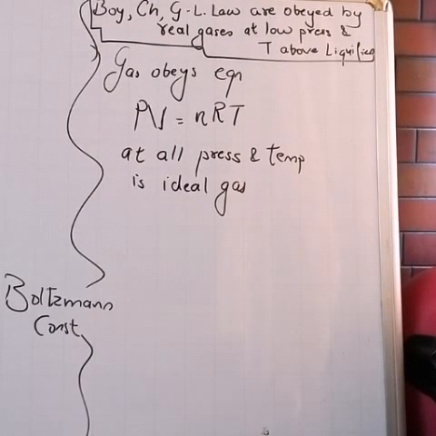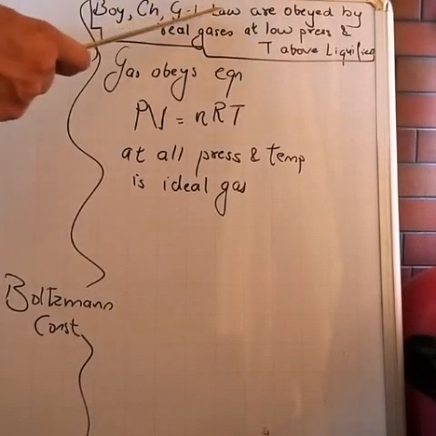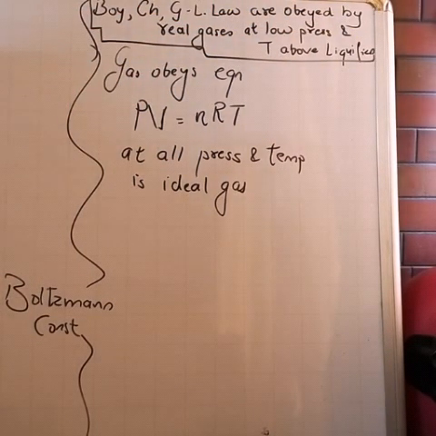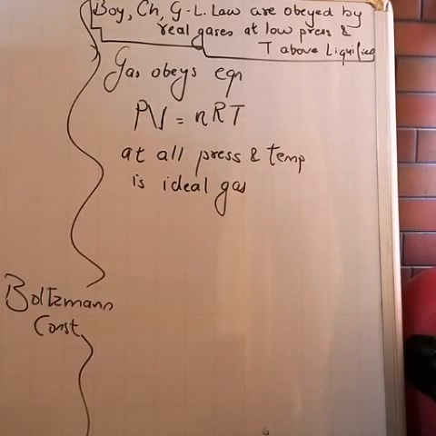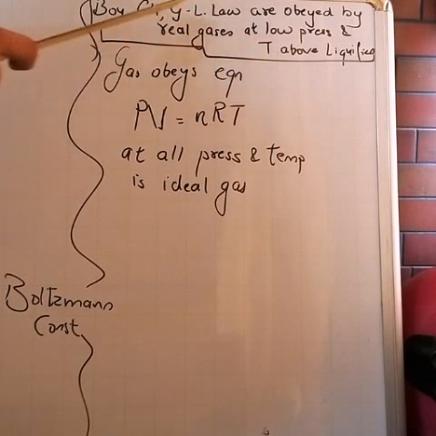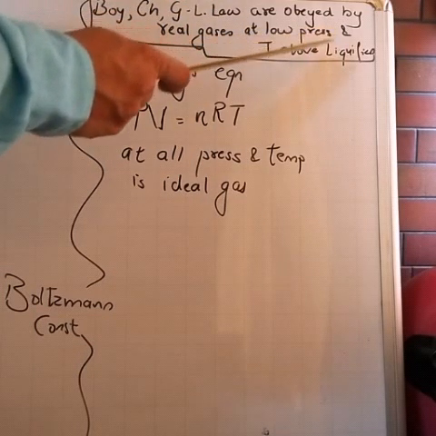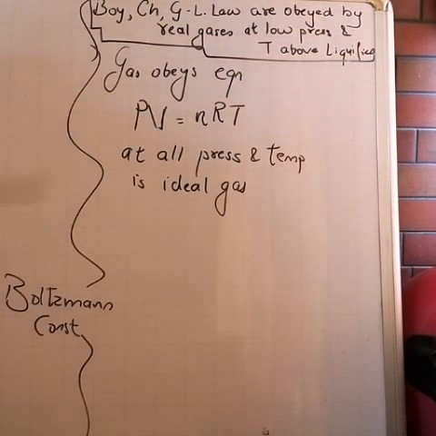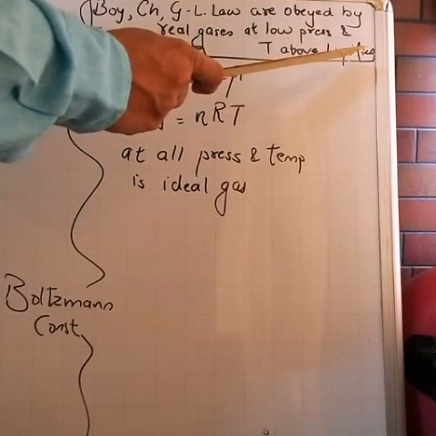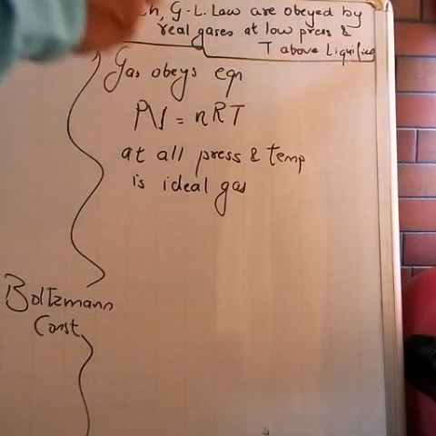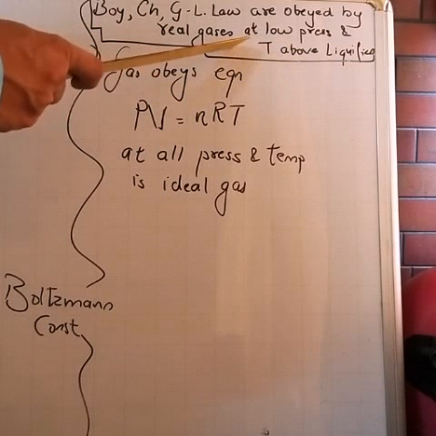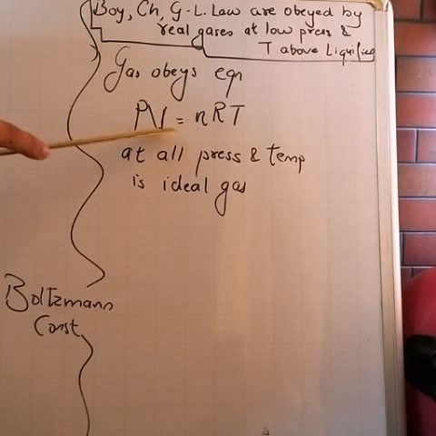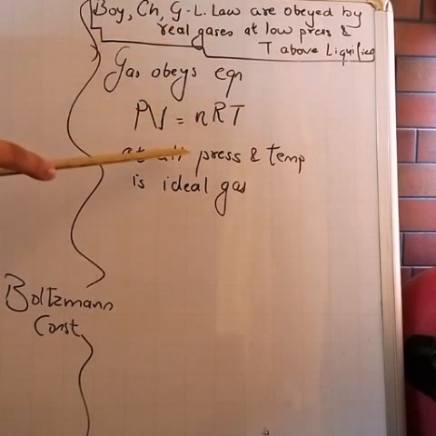And lastly, as I told you, Boyle's law, Charles' law and Gay-Lussac's law are obeyed by real gases. Why do we say they are obeyed by real gases? Because these laws are obeyed at low pressure and high temperature. The temperature should be above the liquefaction point, the liquefying temperature, that means above the boiling point. That is the condition.